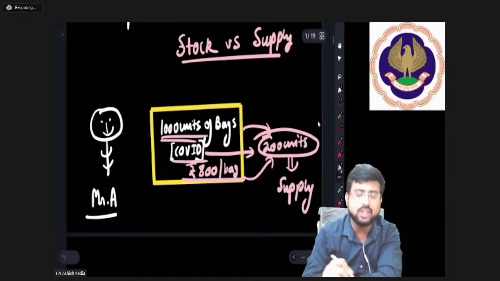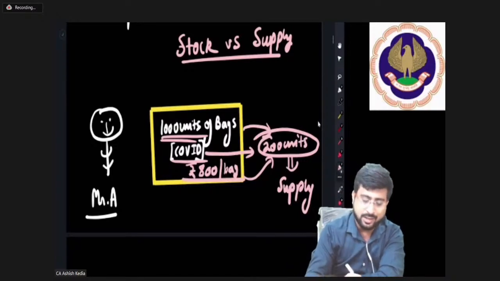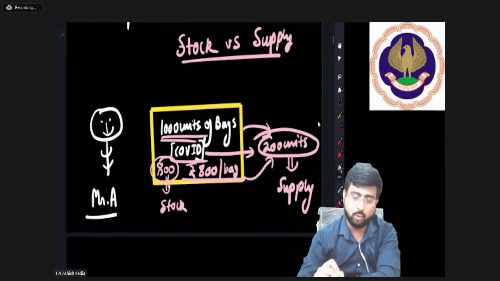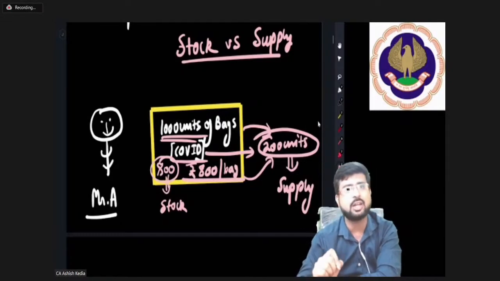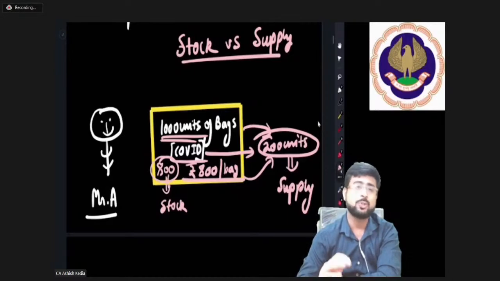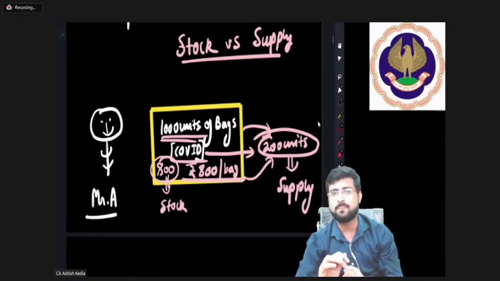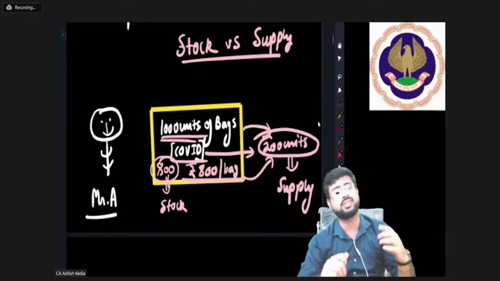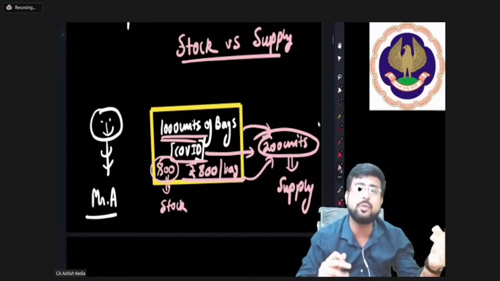Just because there are 1000 units available doesn't mean that these 1000 units are the supply. So the remaining 800 units, we would call it as stock. Stock is something which the producers have but are not willing to sell at the current price, while supply is something which the producers have and are willing to sell at the current price at the current point of time. That's the crucial difference between stock and supply. In both cases, goods are available, but in case of supply, there is a willingness on the part of the producer to bring it to the market for sale. But in the case of stock, the producer's willingness is to save it for the future and to sell it in the future at a higher price.